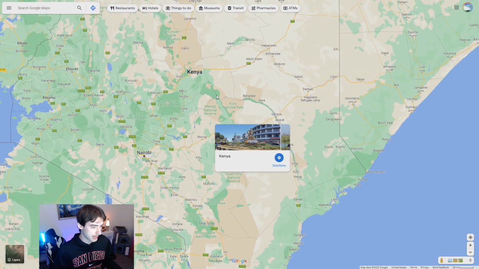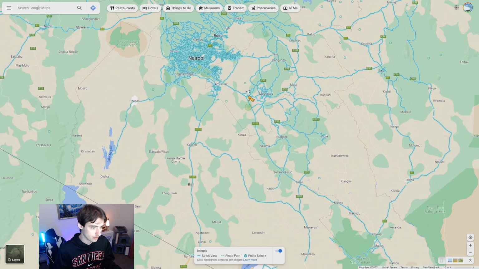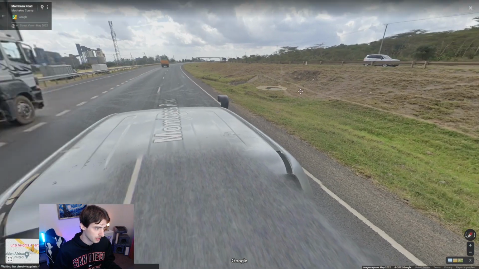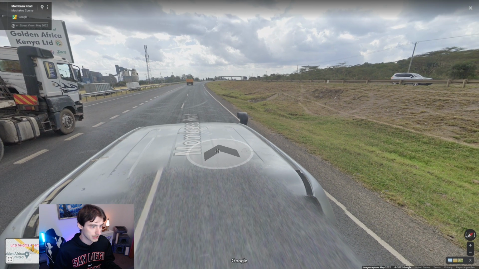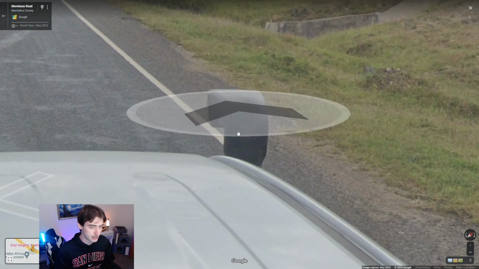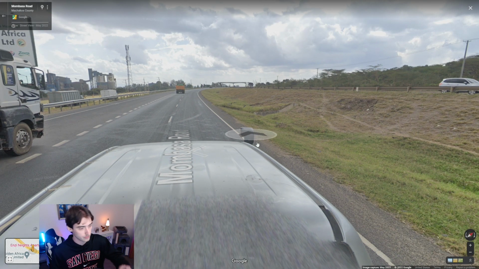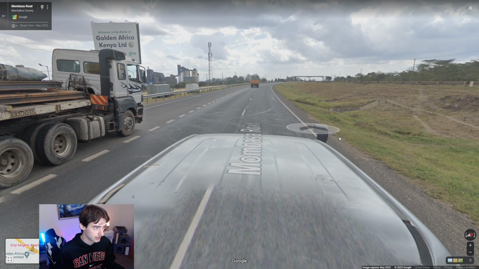Kenya, I did mention, had the pickup truck, but you may also see in Kenya what is known in the Geoguessr community as the Snorkel. The Snorkel is something that you will see on almost every single car in Kenya. This is the pickup truck, as I mentioned earlier, and it has this snorkel, which you won't really see in any other countries. You did see it in Mongolia, remember? But when you're in Africa and you see this snorkel, it's definitely going to be Kenya.